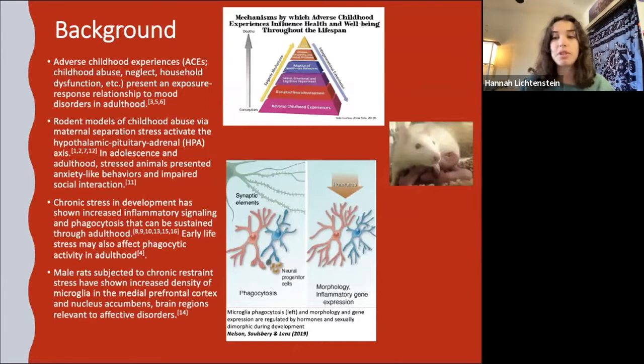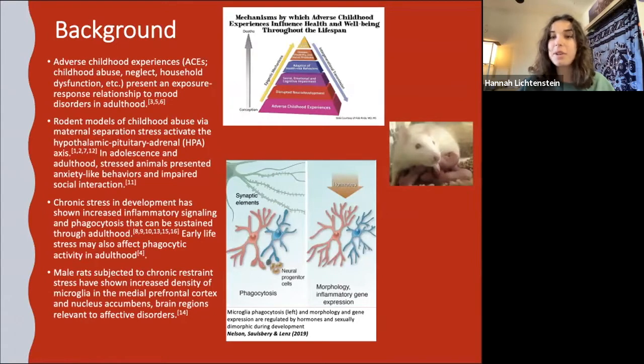So this maternal separation stress model activates the hypothalamic pituitary adrenal axis, or the HPA axis, which is the stress response. So after repeated activation of this system during development, stressed animals presented anxiety-like behaviors and impaired social interaction during adolescence and adulthood. This early life stress may activate microglia, and those are the cells that we're interested in this